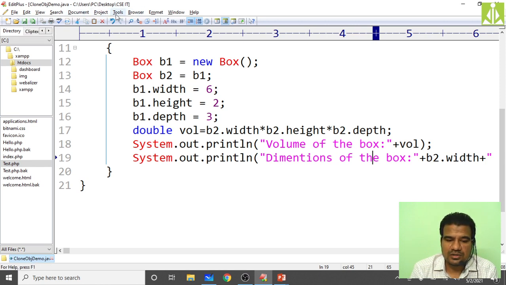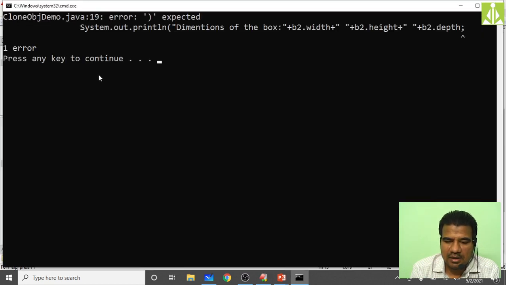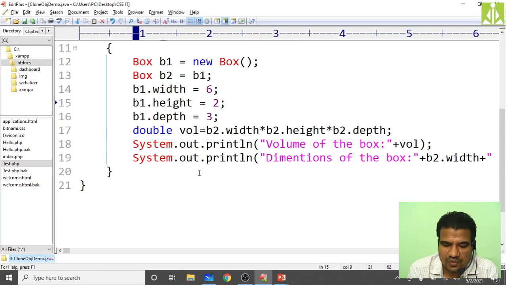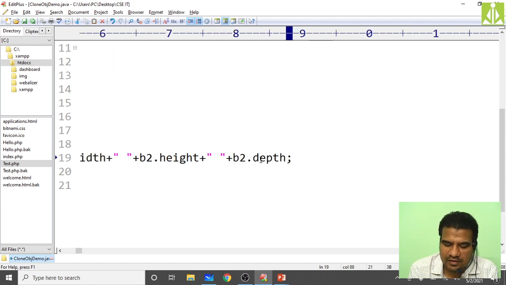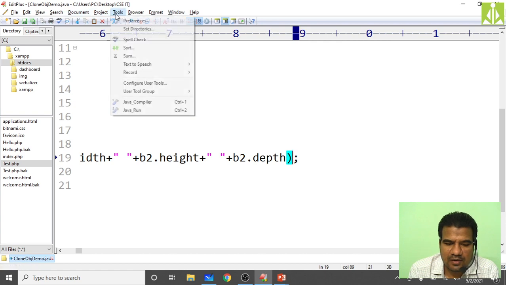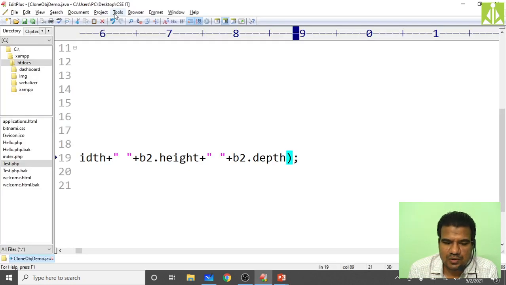Then tools, compile. Yes, there is some error. We need to close that string properly. We have not closed it. The parenthesis which I started over here, I have not ended. Here we need to end the parenthesis. Save it, saved. Now tools, compile. Yes, it is successful. Then tools, run.